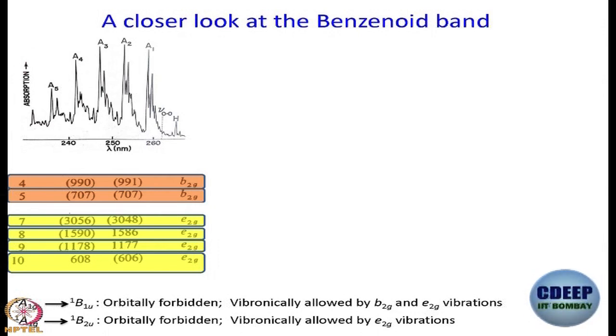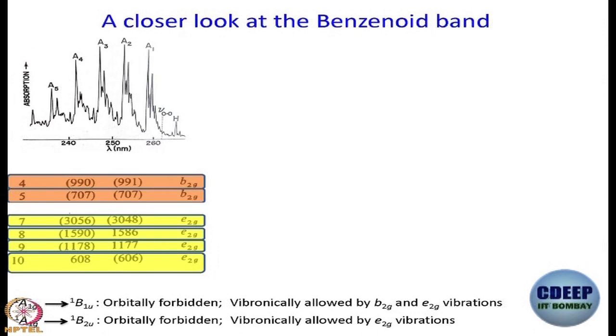If it is singlet A1g to singlet B1u, then it will be vibronically allowed by B2g and E2g vibration. If it is the other one, singlet A1g to singlet B2u, then it will be vibronically allowed only by E2g vibration. Okay. So, let us see how we can go about solving this riddle. To do that, first question we ask is, do you see which one is the lowest energy band here? Which is the lowest energy band?